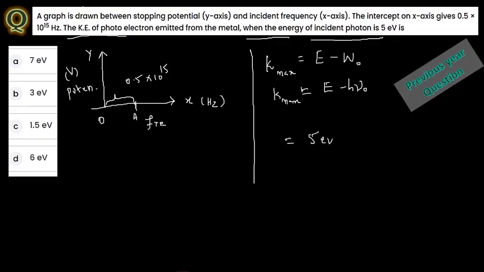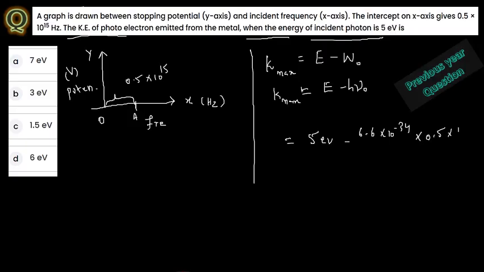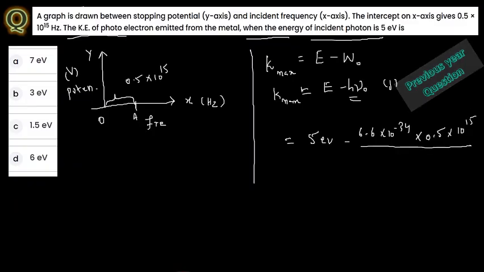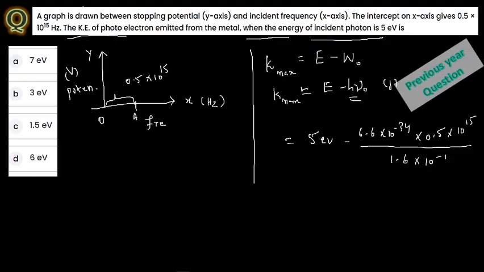5 electron volt minus 6.6 into 10 power minus 34, that is the Planck constant h, into the frequency nu, which they have already given, 0.5 into 10 to the power of 15. What you are getting is energy in joule. Now you are going to convert this joule into electron volt, so I just mentioned here 1.6 into 10 to the power minus 19.